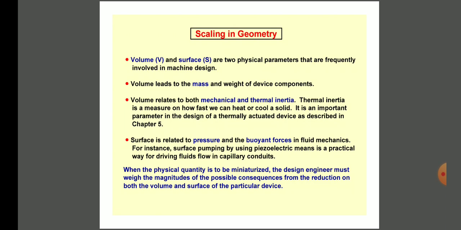So I can say the upward force created by the water or the fluid, we call it buoyancy or the upthrust. For instance, surface pumping by using piezoelectric means is a practical way for driving fluid flow in capillary conduits.